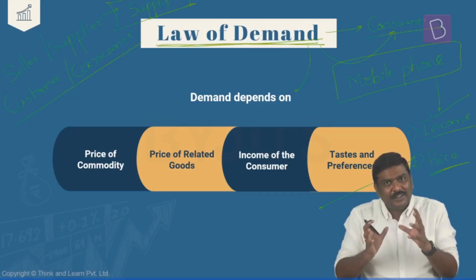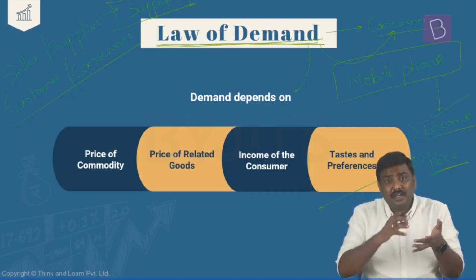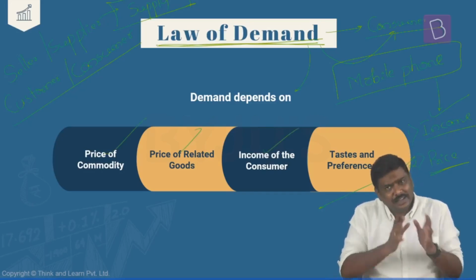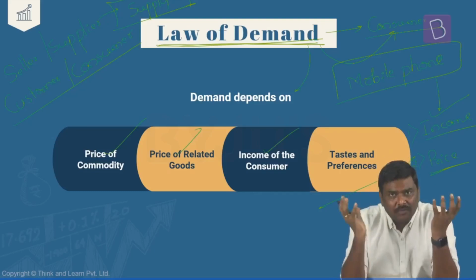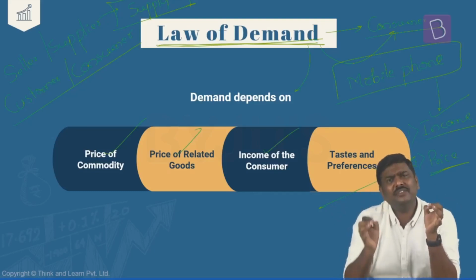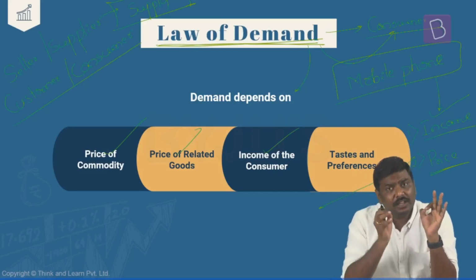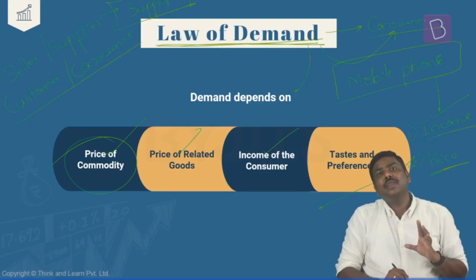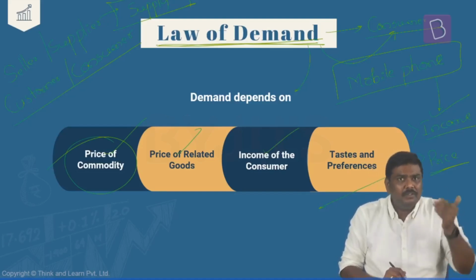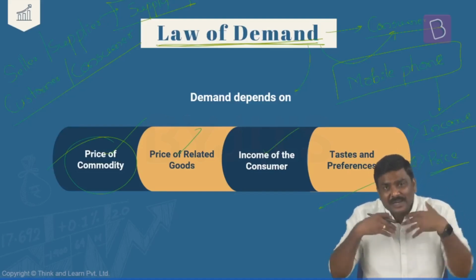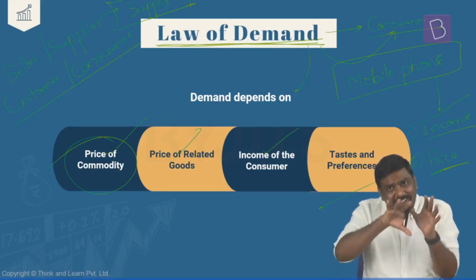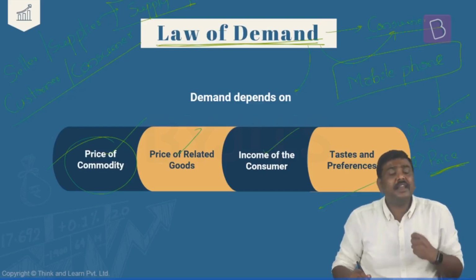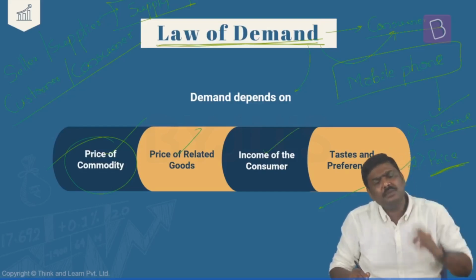Have you understood this? There are different factors. One is income, the second one is price, the third one is preference, and the fourth one is the price of related goods. There are different factors like this. But out of all of these factors, the one which will have the maximum influence on whether we will purchase the product or not is the price of the commodity. And most of the time it is the price of the commodity which will either promote more and more purchases of a particular product or hinder more purchases of it. So the second factor that we'll consider is, what is the price of the mobile phone?